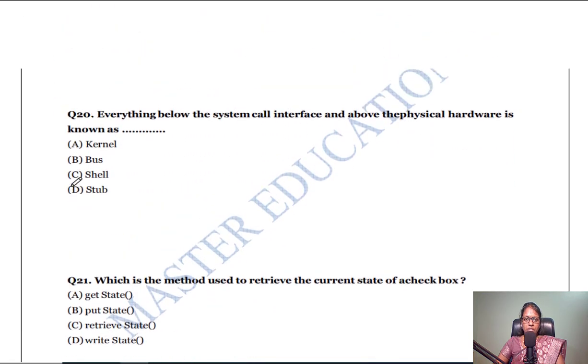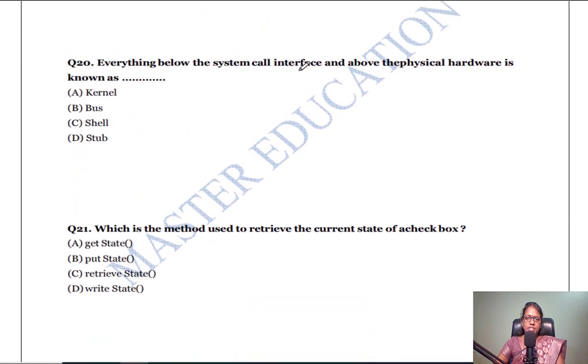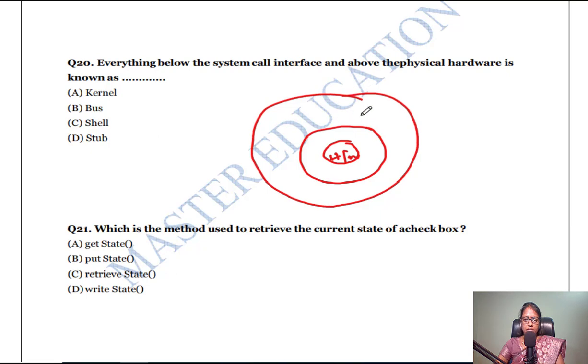The next question, everything below the system call interface and above the physical hardware is known as. The first one is hardware, and the other one is OS. Everything below the system call, that is shell or OS, Unix.